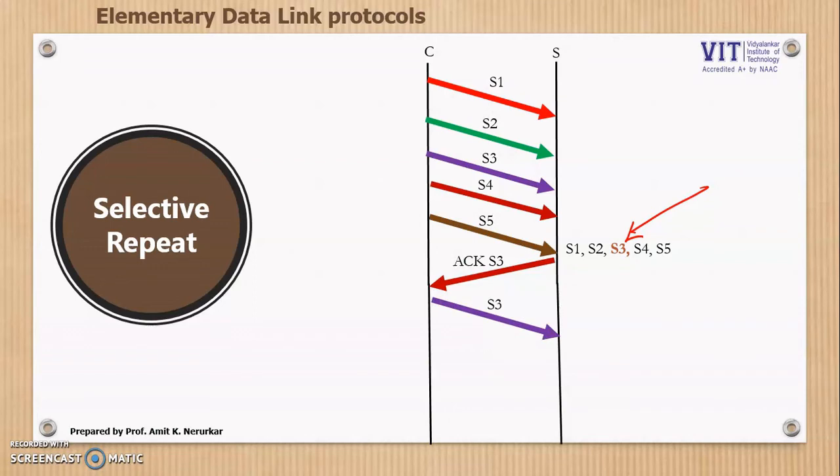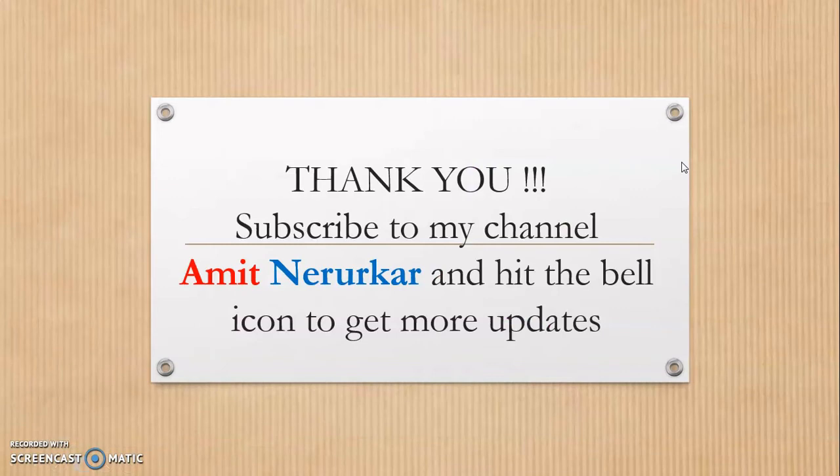As in the previous example of go back N, I had to transmit S3, S4, S5 again, but here I'll only transmit S3. I have received S3 in a proper format, and the next acknowledgement would be for S6. So, due to this feature of selective repeat, only the requested segment needs to be retransmitted again. So this was all about the elementary protocols of data link layer.